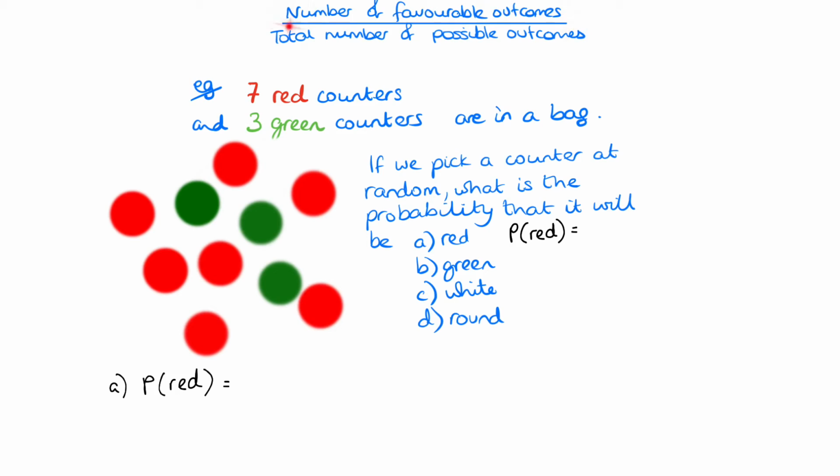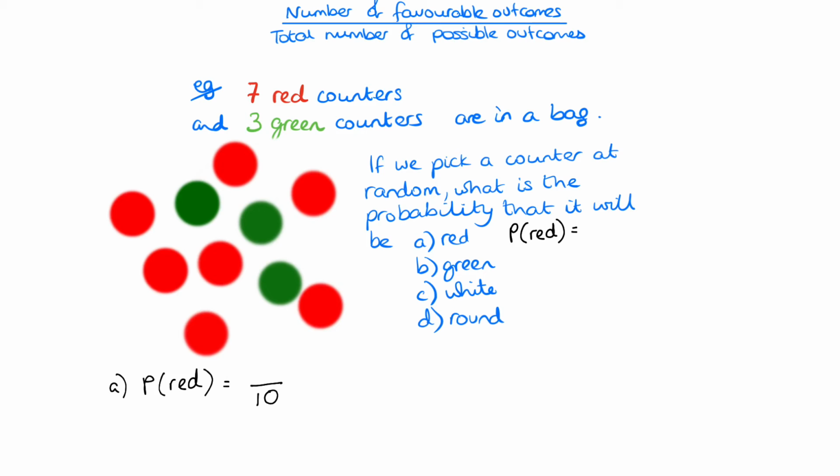So on the bottom of our fraction goes the total number of possible outcomes. Basically the bottom of the fraction is how many different things can happen here? How many different counters are in that bag? Well, there are 10 counters in the bag altogether because there's 7 red ones and 3 green ones.